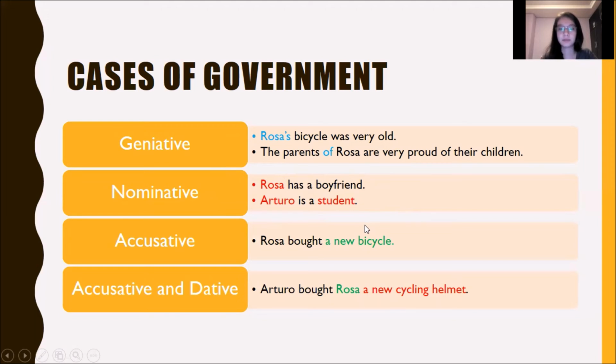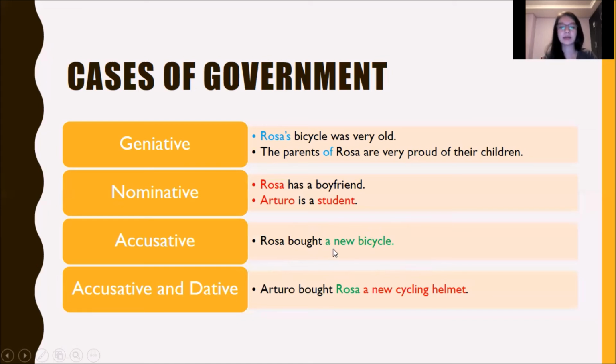In accusative, Rosa bought a new bicycle. This is an accusative case in which we have the noun bicycle affected by the action described in the verb bought. So in this case, a new bicycle is the direct object because it's directly affected by the action of the transitive verb buy, in this case, bought. So we are talking about this direct object in the sentence. We're talking that she bought a new bicycle. This is the direct object.